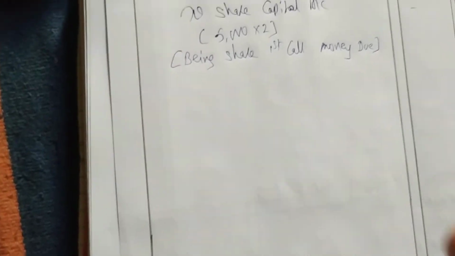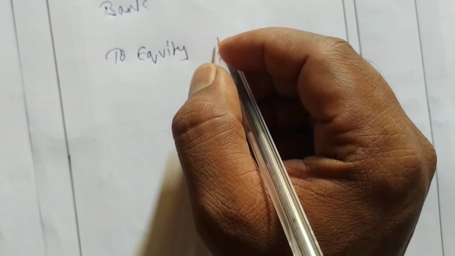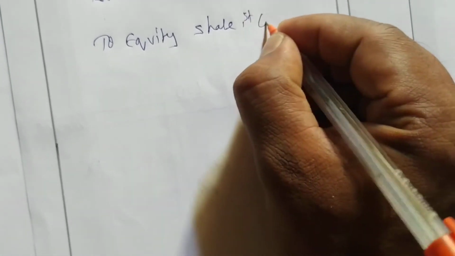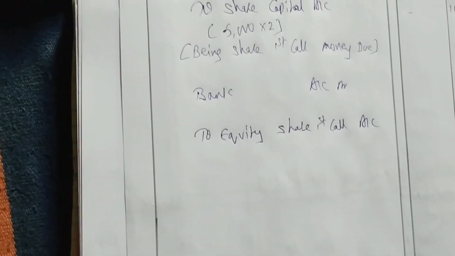Next you have to write the share first call receipt money entry. So be careful. For receipt, I am writing here bank account debit. Leave one line space, and you have to write to calls in arrears account, and share first call.